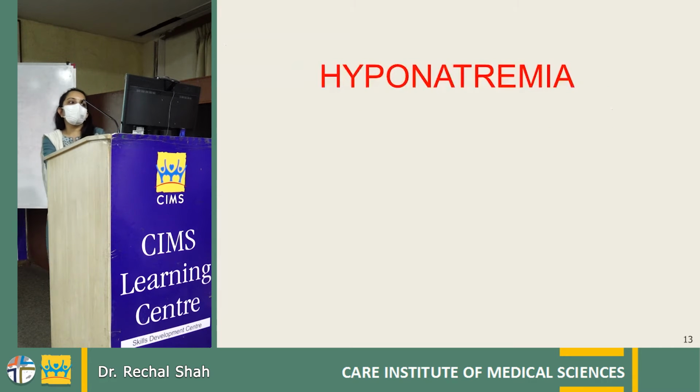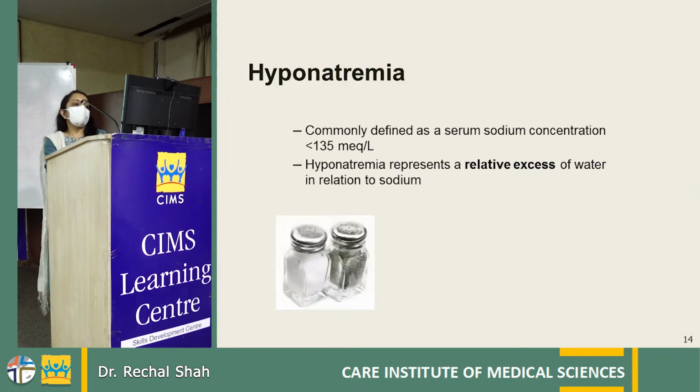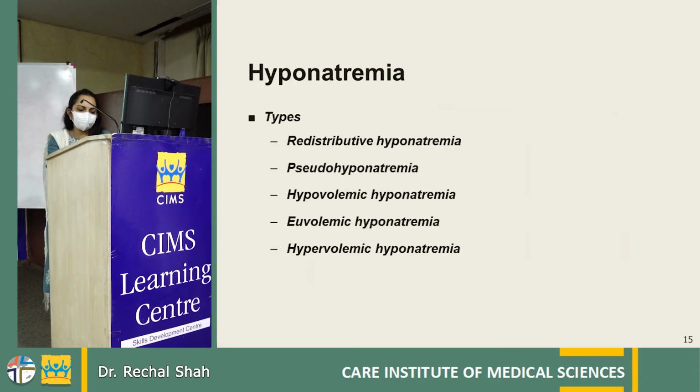So now we go to hyponatremia, which is defined as a serum sodium concentration of less than 135 milliequivalent per liter. So hyponatremia is mainly a disorder of water regulation and not sodium regulation. It is relative excess of water in relation to sodium. These are the types of hyponatremia: redistributive, pseudo-hyponatremia, and the rest are the true hyponatremia.